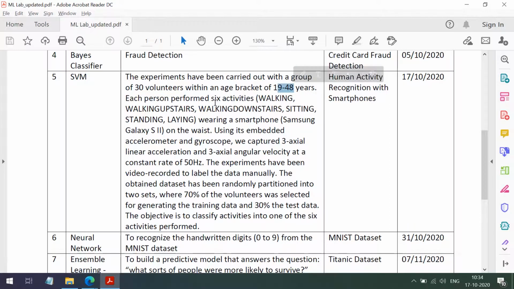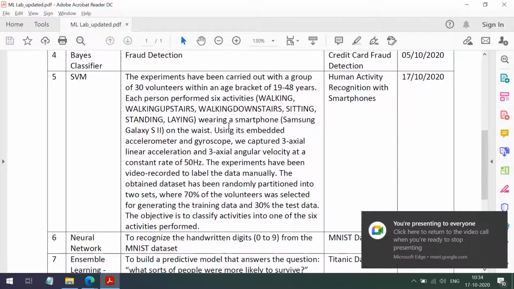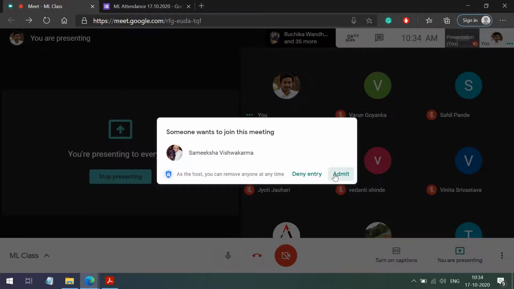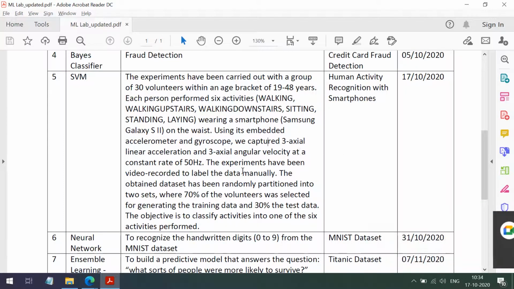Each person performs 6 activities: walking upstairs, walking downstairs, sitting, standing and laying, wearing a smartphone, a Samsung Galaxy S2 on the waist, using its embedded accelerometer and gyroscope. We captured 3-axial linear acceleration and 3-axial angular velocity at a constant rate of 50 Hz. The experiments have been video recorded to label the data manually.